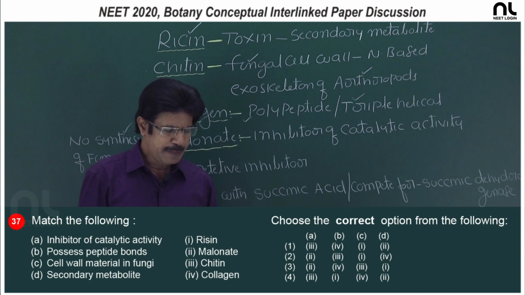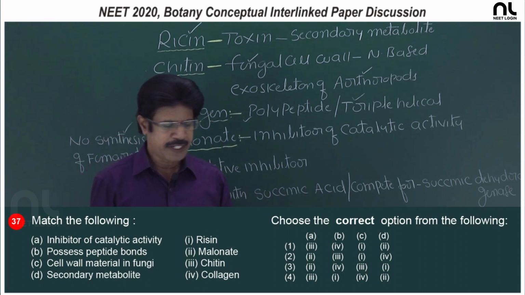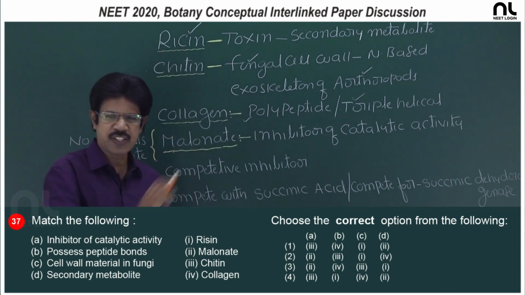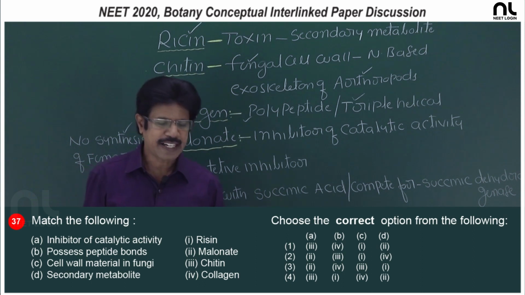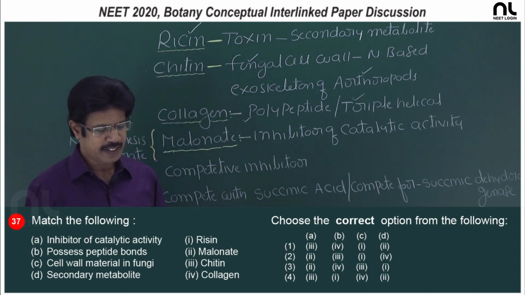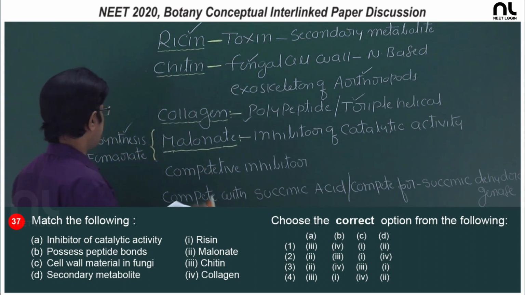So, the inhibitor of catalytic activity is malonate, the one possessing peptide bonds is collagen, the cell wall material in fungi is chitin, and the secondary metabolite toxin is ricin. So, the right option is the third option.